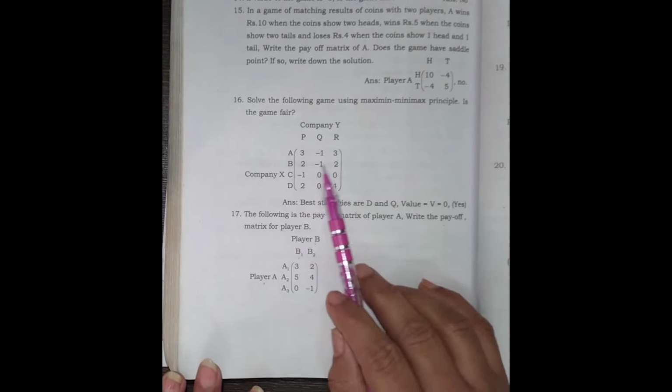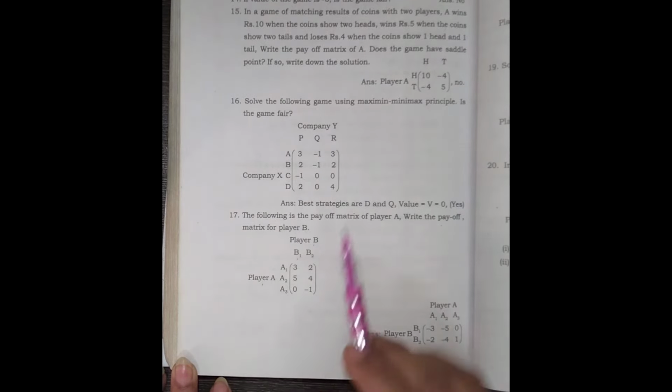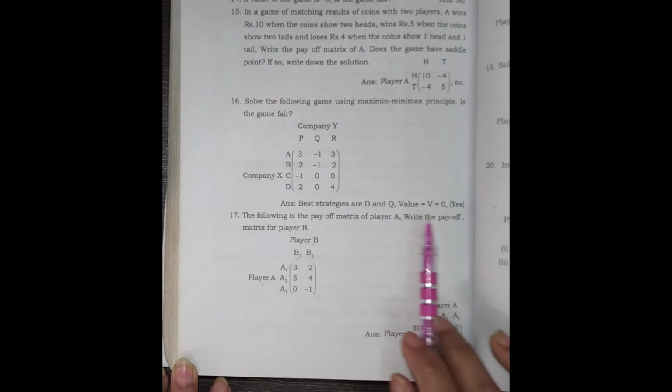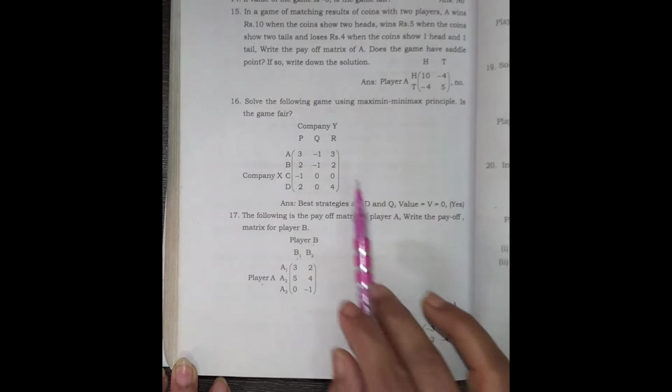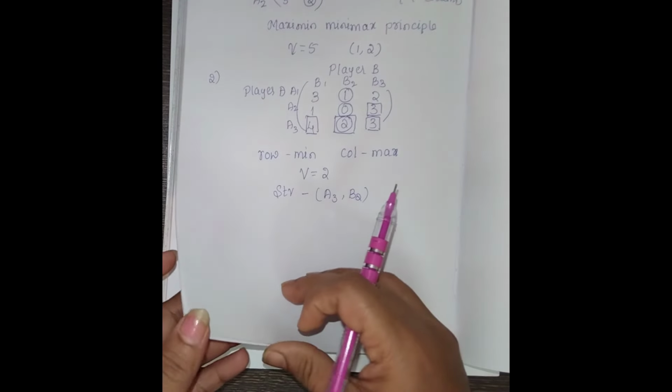Okay. Then calculate. If the value of the game comes as 0, the answer is 0, then it becomes a fair game. It is called a fair game. They ask in the question, is the game fair? Then if value is equal to 0, it is a fair game. Okay. Then the dominance principle, how to calculate it?